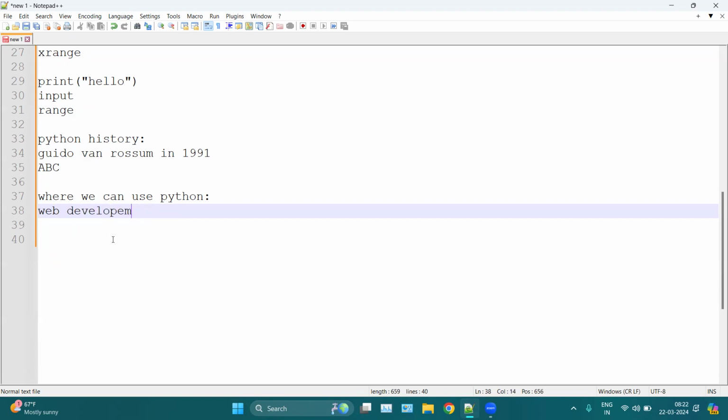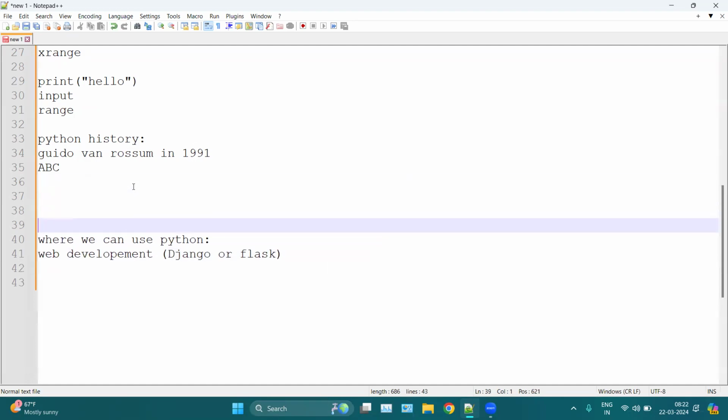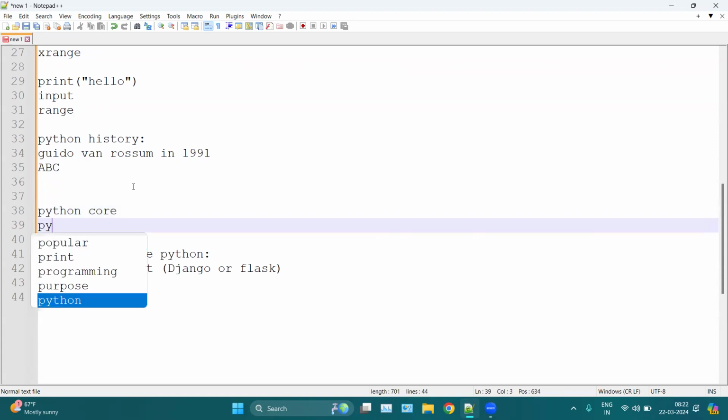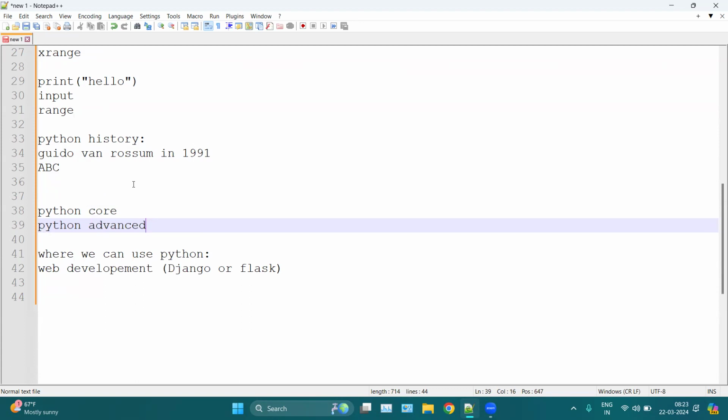If you want to use Python in web development, then you can use Django or Flask. Before that, we have two types of Python again. We have Python core and we have Python advanced. Python core covers the basics of Python.